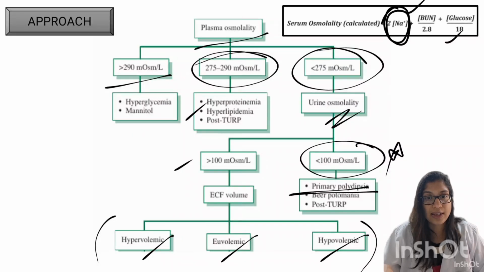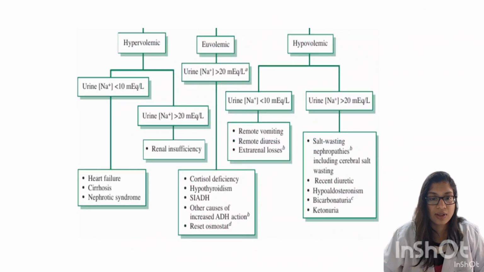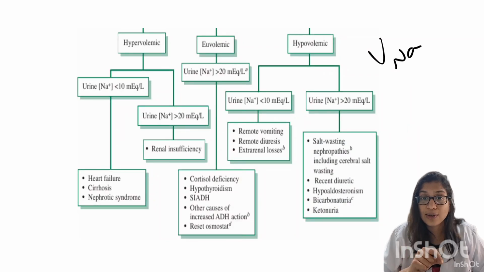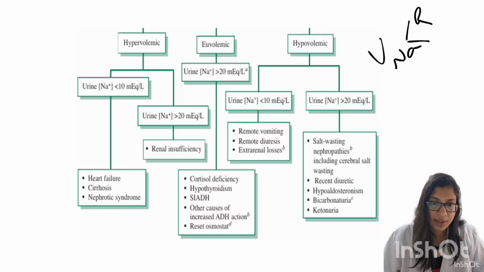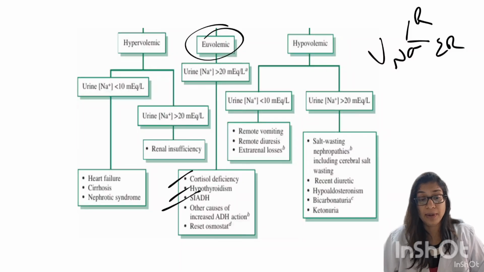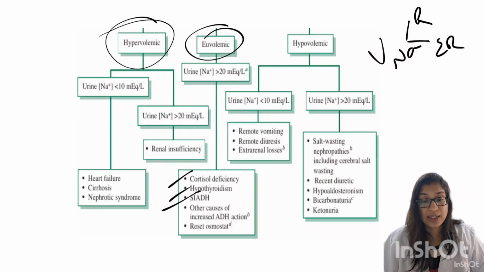So what should be our next step? The next step would be to see the urine sodium to understand whether it is a renal loss or an extrarenal loss. In case of euvolemia, it is very simple: the most common cause is SIADH. Apart from that, if there is any cortisol deficiency or hypothyroidism, then we will see euvolemic hyponatremia. In case of hypervolemia, meaning there is fluid overload, but urine sodium is more than 20, there is some sodium loss. The kidney is not functioning well.